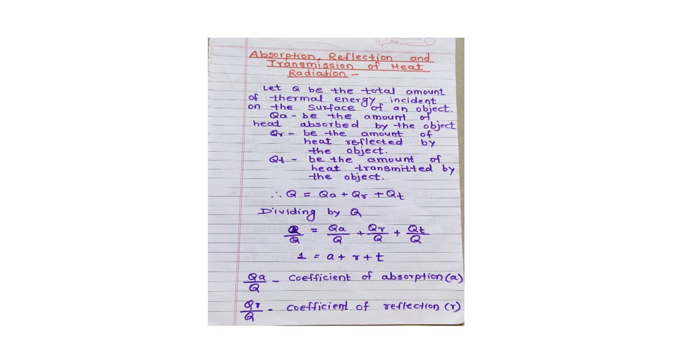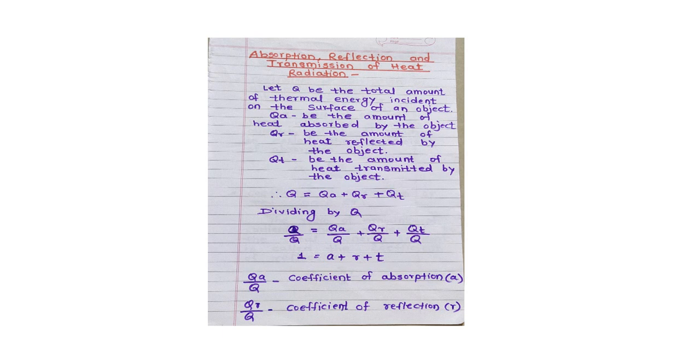Now here we get Q equals QA plus QR plus QT. Dividing this equation by Q, what will we get? Q upon Q equals QA upon Q plus QR upon Q plus QT upon Q. So here Q upon Q is 1, QA upon Q is A, the coefficient of absorption.